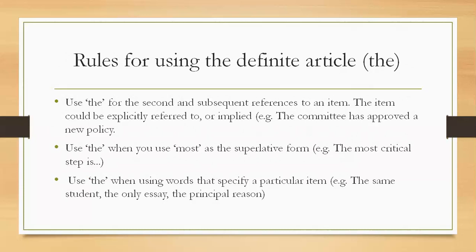Next, use the when you use most as the superlative form. For example, the most critical step is. As we know, there are positive, comparative, and superlative degrees of a word. Just as the comparative degree is used to draw a comparison between two similar things, when you use the superlative degree, it means that a specific quality of a specific thing is mentioned.